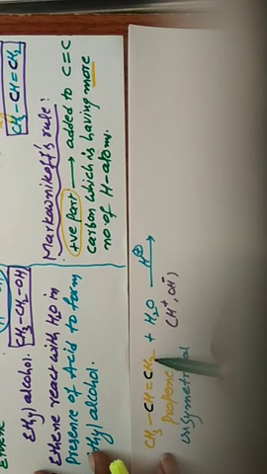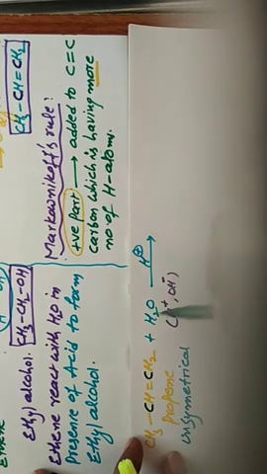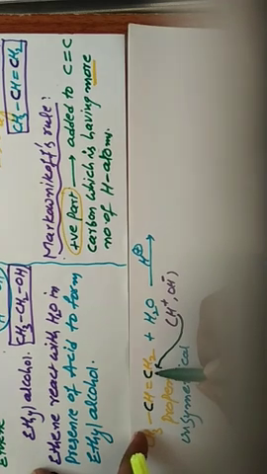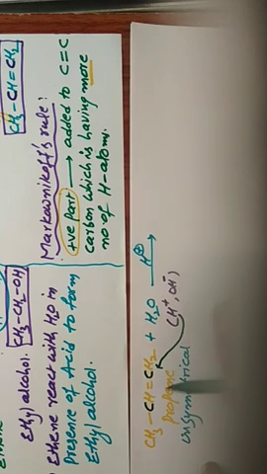This carbon has 2 hydrogens, this carbon has 1 hydrogen. If you want the correct alcohol product, this H plus must be added to the double bonded carbon containing more hydrogens. Next, automatically this OH minus is attached to the other carbon.